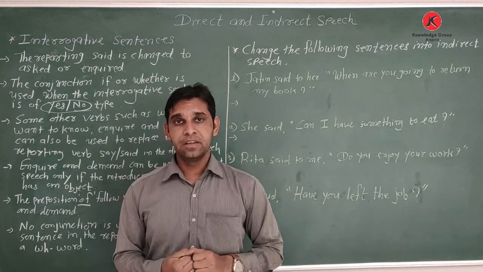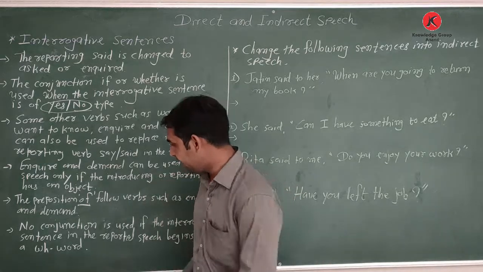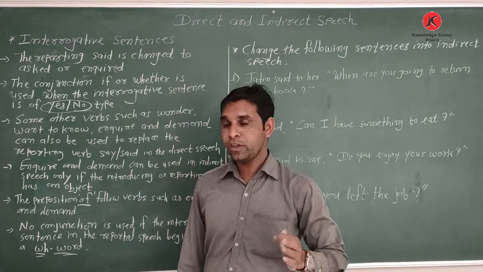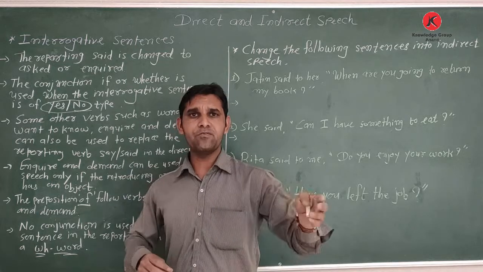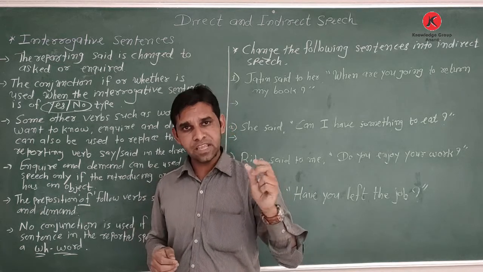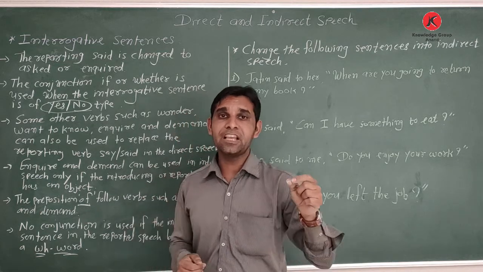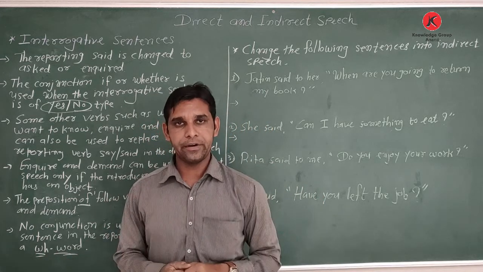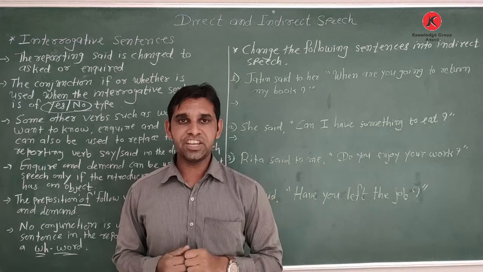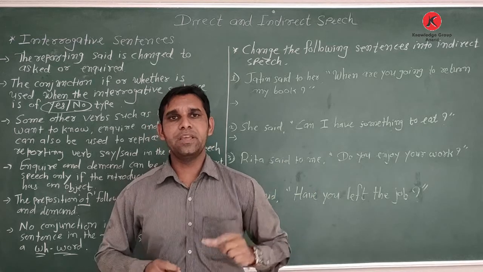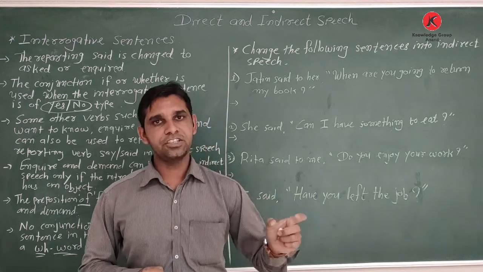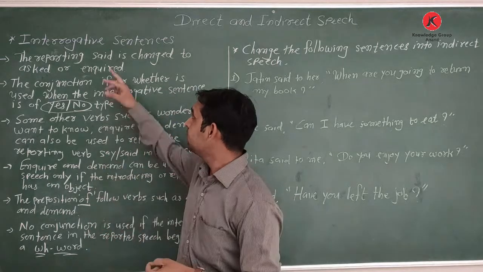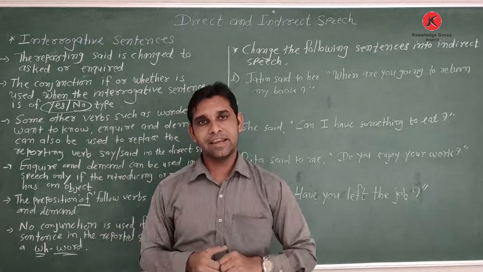And the last, in a WH question, what do we use? We use as the conjunction the same WH word given. If who is used in the sentence, we use who as the conjunction. If what, where, when, whichever is given, we use the same word as the conjunction. So this is how we use the interrogative words in interrogative sentences.